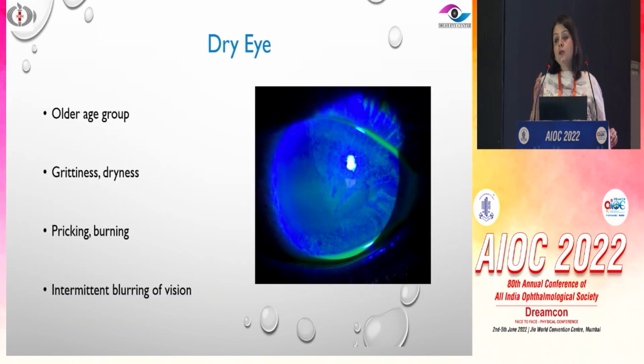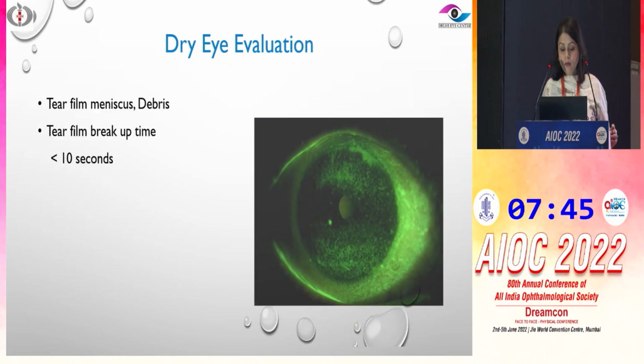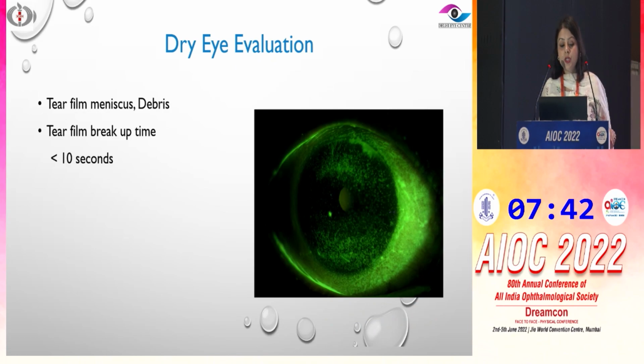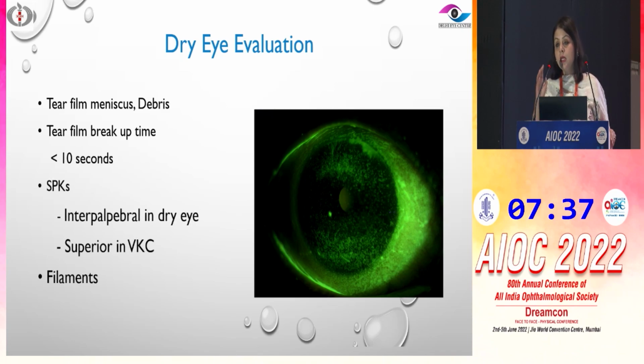To differentiate dry eye from ocular allergy, dry eye usually presents in an older age group. The age group might be different, although we do have adult onset VKC. And they again present more with grittiness, dryness, burning sensation associated with intermittent blurring of vision. So most important to differentiate dry eye would be to look at tear film breakup time and the ocular surface staining, the pattern of the staining. SPKs would be more common in the inferior palpebral area rather than the superior cornea, because in VKC that's what we see. And associated filaments are also unusual to find in patients with VKC.